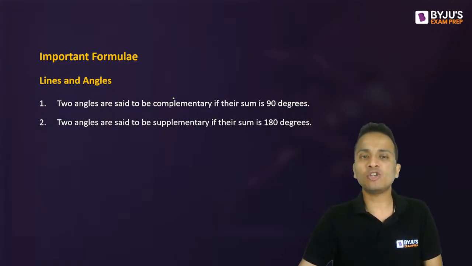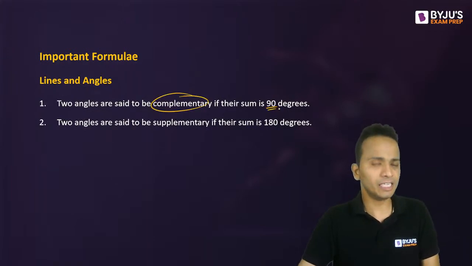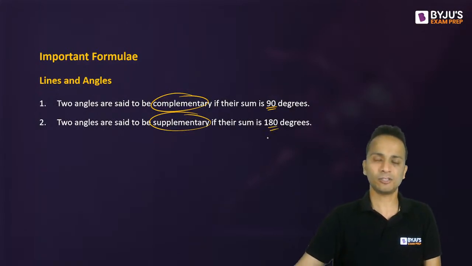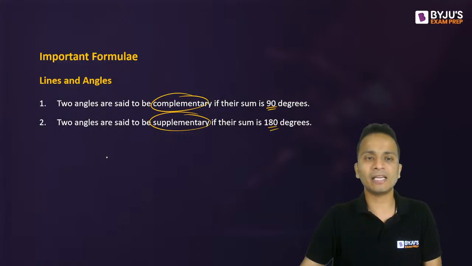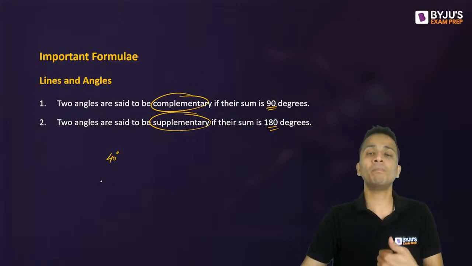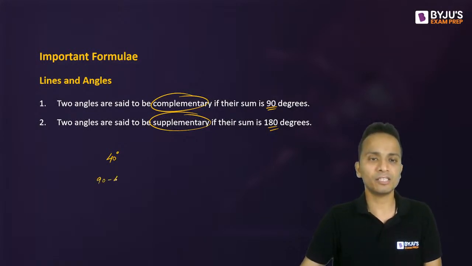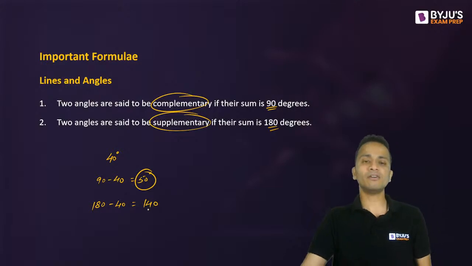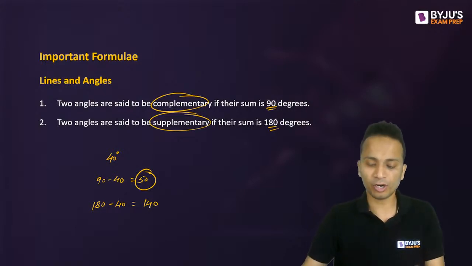Okay, now two angles are said to be complementary when their sum is 90 degrees, and two angles are said to be supplementary if their sum is 180 degrees. Okay, so I'll take an example. Let's say there is an angle which is 40 degrees. Now the complement angle of 40 degrees will be 90 minus 40, that is 50 degrees. So 50 degrees is the complement of 40 degrees. Similarly, if I am looking for the supplement of 40 degrees, you will subtract it from 180. So 180 minus 40 is 140. So 140 is the supplement of a 40-degree angle.